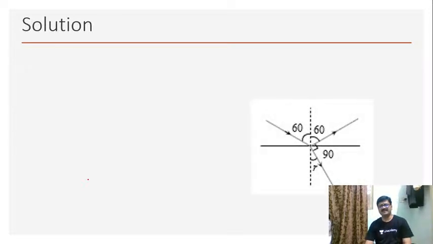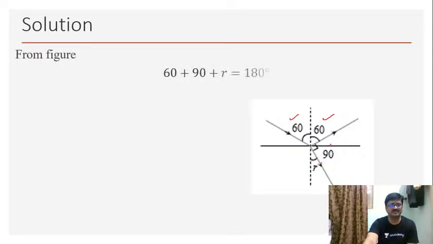Now, this is the ray diagram that we are looking for, because angle of incidence is 60°. Hence, angle of reflection will again be what? 60°. And the refracted ray is shown here with angle R. Now, the angle between reflected and refracted ray is 90°. That has been marked. Now what shall we do? 60 plus 90 plus R is equal to 180, and hence we can find the value of R from this. So 60 plus 90 plus R is equal to 180. Therefore R becomes equal to 30°.